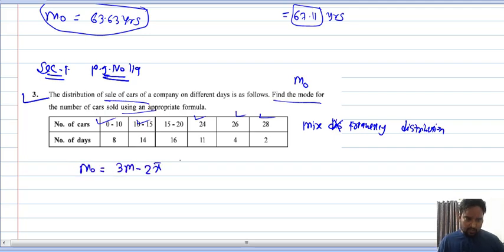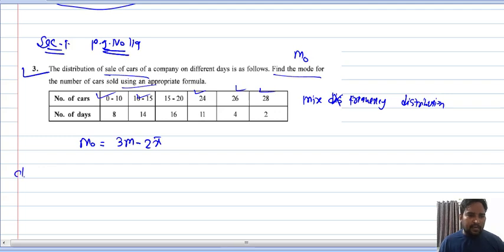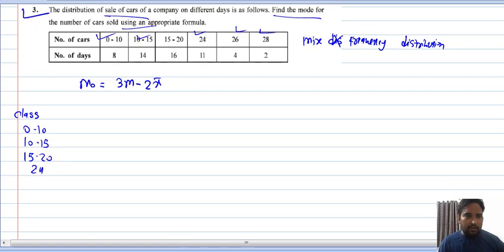So 3M minus 2x bar. Again we find the median and we find x bar in this situation. First let us write the data from the question. So 0 to 10, 10 to 15. Be very careful while writing this data. If you make a mistake in writing this data, then your whole question will be wrong, even if all your methods and formulas are right. So be very accurate while writing this data, and statistics teaches you accuracy, right?